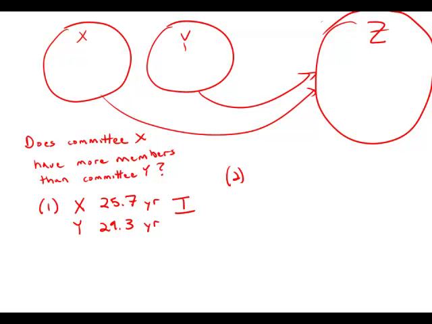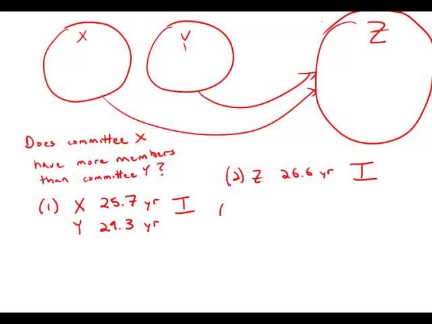Statement number 2 says that Committee Z, when it's combined, all these people together have an average age of 26.6 years. Well, again, just that piece of information alone, knowing the average of Committee Z, gives us no information at all about the relative size of Committee X or Committee Y. So that statement by itself is completely insufficient. Because both statements are insufficient, we have to consider them together.